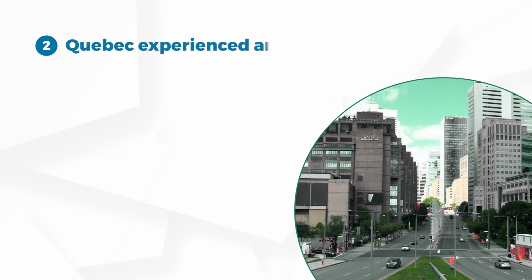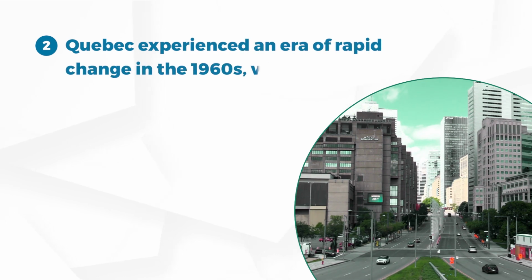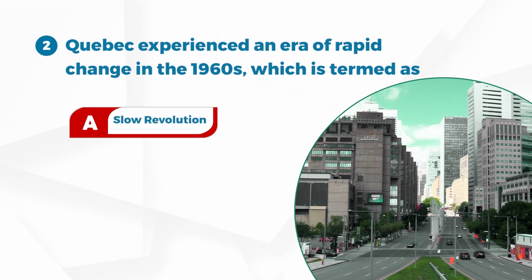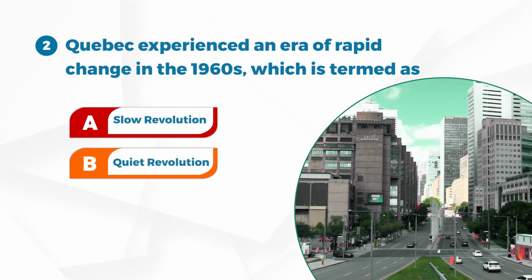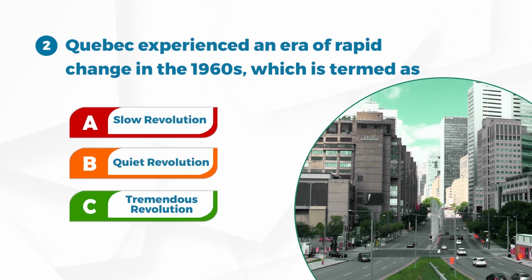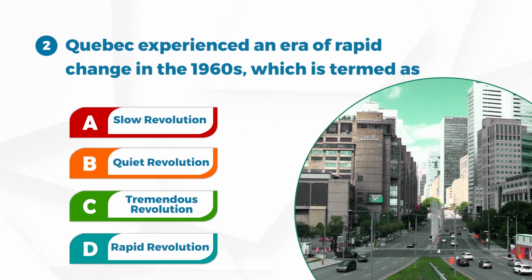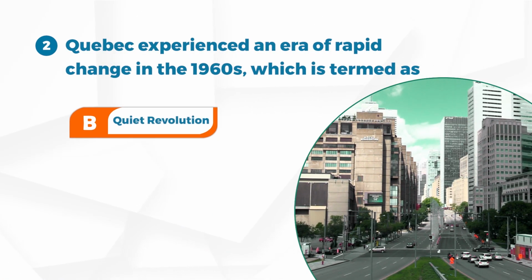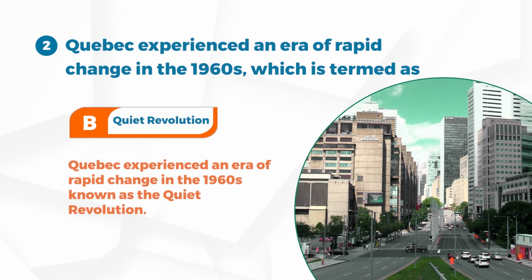Number 2. Quebec experienced an era of rapid change in the 1960s, which is referred to as A. Slow Revolution, B. Quiet Revolution, C. Tremendous Revolution, D. Rapid Revolution. Answer B. Quiet Revolution. Quebec experienced an era of rapid change in the 1960s known as the Quiet Revolution.